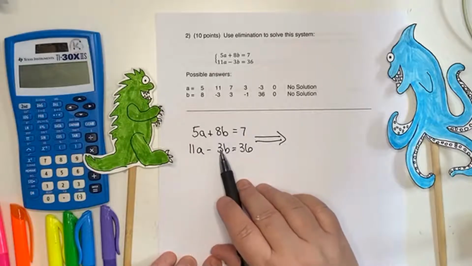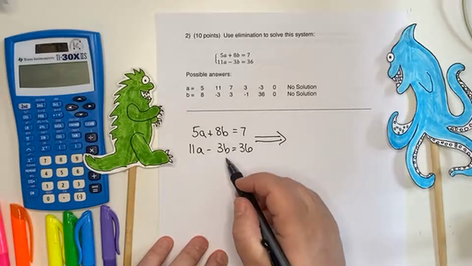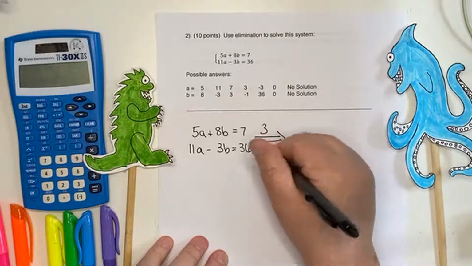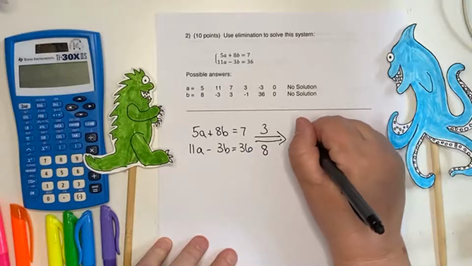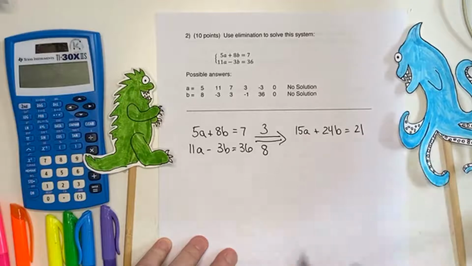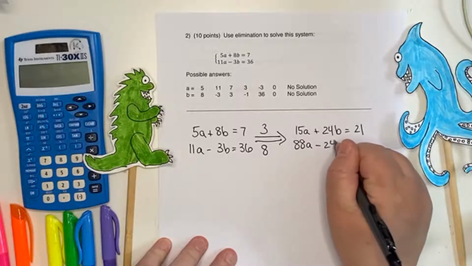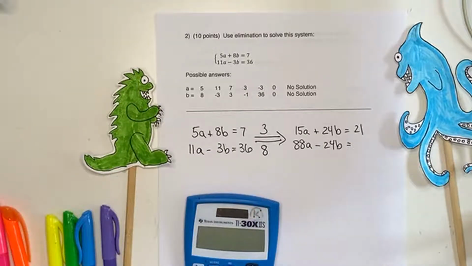So I think 8 and 3. What is their least common multiple? Their least common multiple is 24. So I'm going for the b's, and I'm thinking of 24. I'm going to multiply the top by 3 and the bottom by 8. Top by 3, I get 15a plus 24b equals 21. And 8 on the bottom, 88a minus 24b equals, and here's where the calculator is going to come in handy.